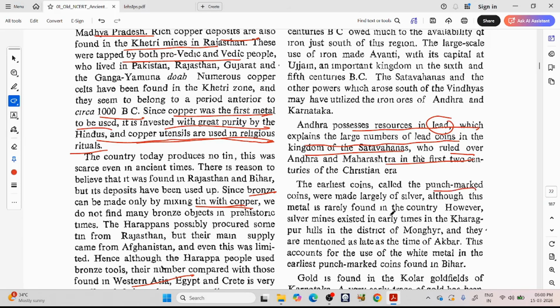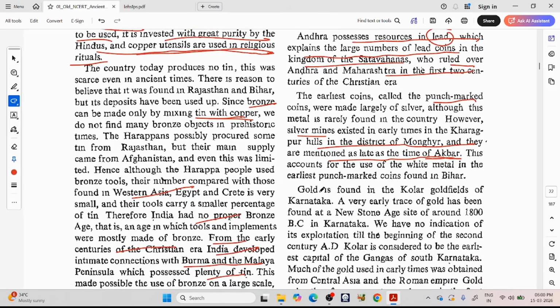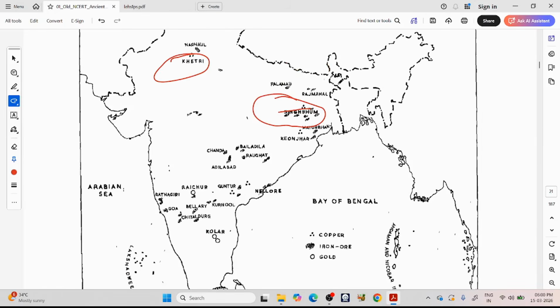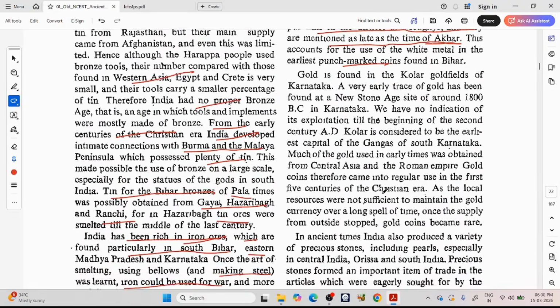However, silver mines existed in early times in the Kharagpur hills in the district of Monghyr, and they are mentioned as late as the time of Akbar. So in the eastern part, in the Kharagpur, Bengal region, we have silver mines. It was mentioned in some records of Akbar. This accounts for the use of the white metal in the earliest punch marked coins. Because the metal is also found in this region, it may have been used to make these punch marked coins in the Bihar region, the Magadha kingdom, etc.